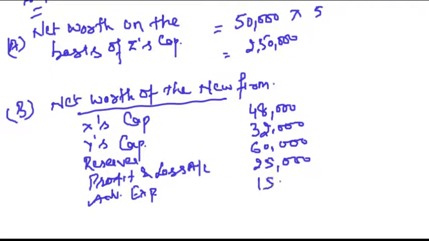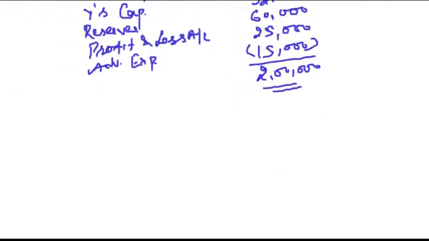This is 15,000 negative. So what is the net worth of the new firm? This comes to 2 lakh. Now, on the basis of Z's capital, the net worth should be 2,50,000, but actually the net worth is turning out to be 2 lakh. Then this difference is the hidden goodwill of firm.